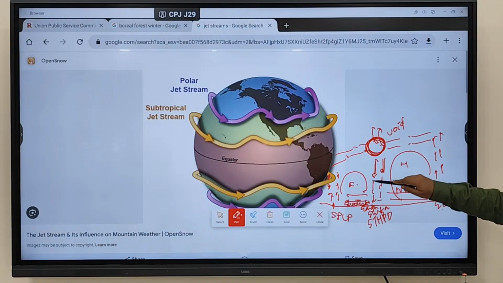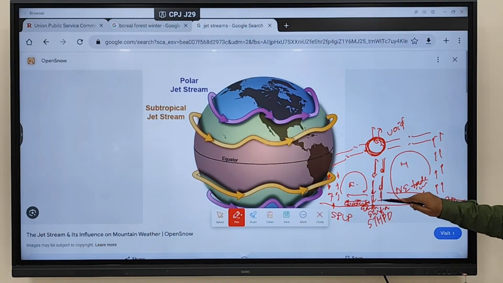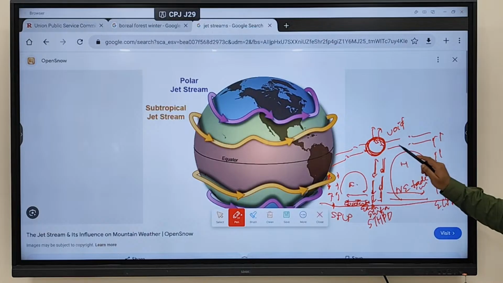Because here air is sinking. When air from here is coming and air from here is coming, what is happening? Air is sinking down. So when air is sinking down, what will happen here? A void is being created because this was the air. Now if this air goes down, what will happen here? Space is being created.